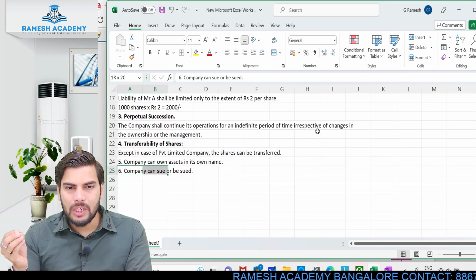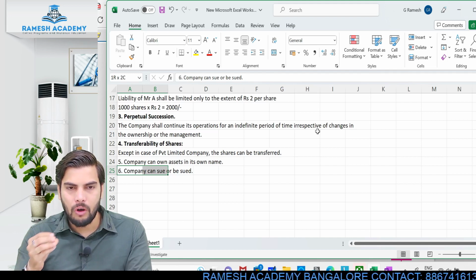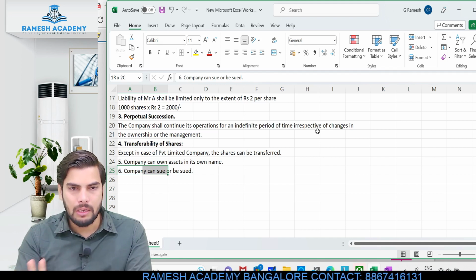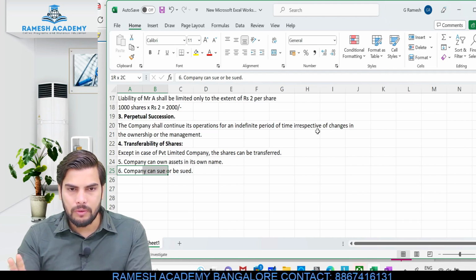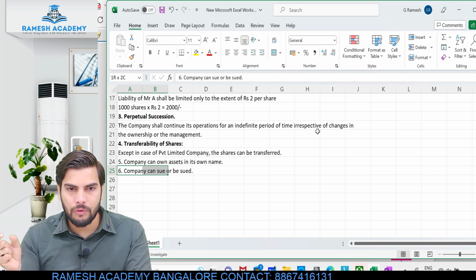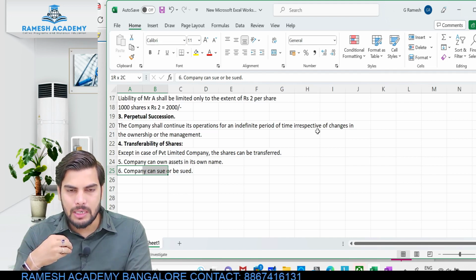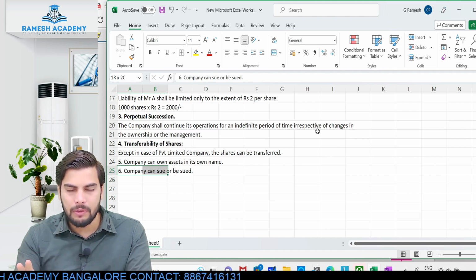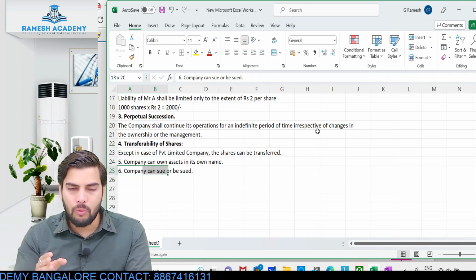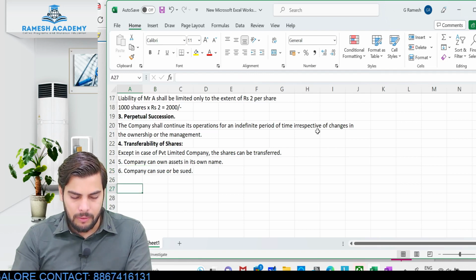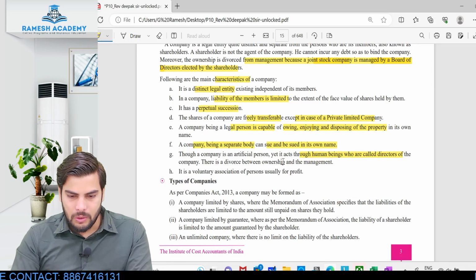So company is treated as an artificial person in the eyes of law. If I want to sue the company or if I want to file a case against the company, I can straight away do it. There's no restriction. Company being an artificial person is created as a separate person in the eyes of law. Company can purchase the asset, company can open a bank account. If I want to put a case on the company, even that is possible, or if the company wants to file a case against somebody, even that is possible. Okay, so let's look into the next thing.